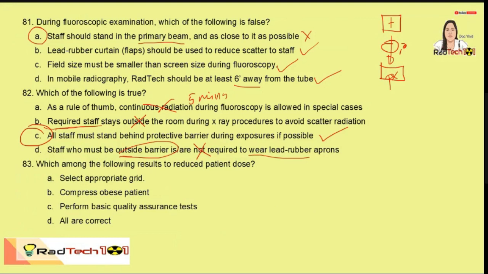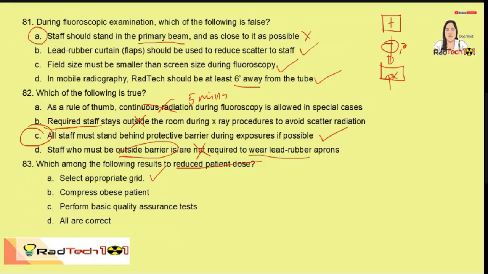Which among the following results to reduce patient dose? So, select appropriate grid. Yes. Kasi pag masyado namang mataas yung ating grid ratio, which is hindi naman siya ganun kakailangan, so it will increase patient dose because we need to use higher technique factors.